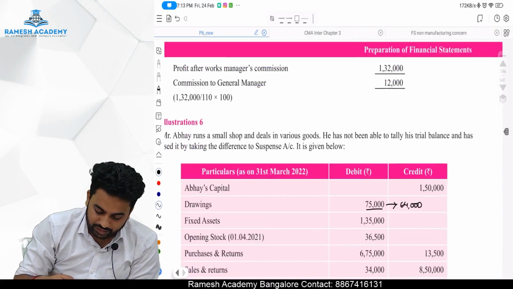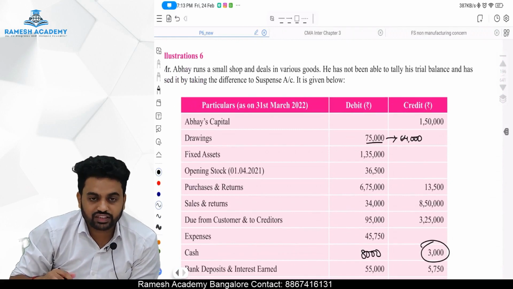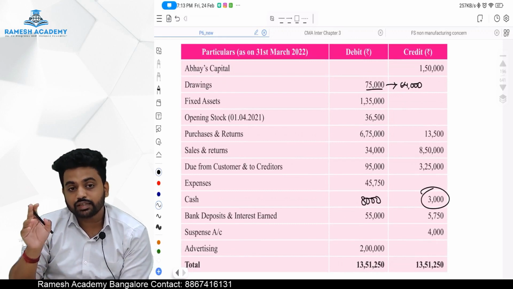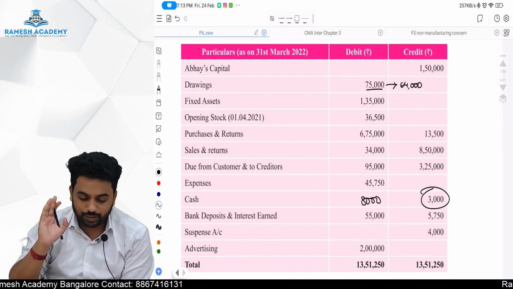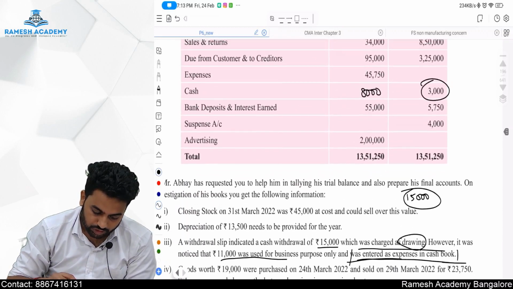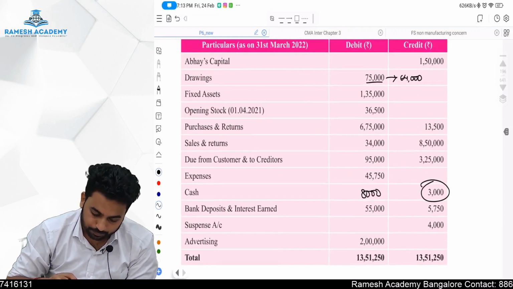So what happens here? Drawings account debit balance of 75,000 will become debit balance of 64,000. Cash account credit balance of 3,000 will become debit balance of 8,000. Hope this is clear. It was a bit tricky, but hope it's clear.